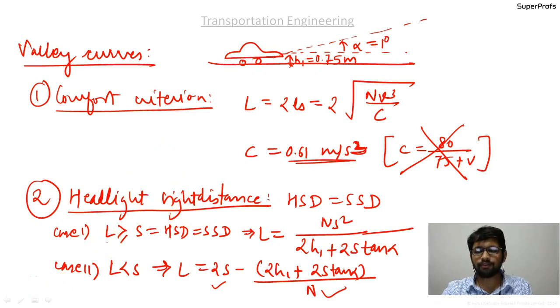So in this way we are done with the recap session. Guys, please understand that one question is bound to come from the highway geometry design in the GATE examination. Every year it comes. It is asked for 2 to 3 marks every year. So you should know all these formulae. So what I would suggest is that you study this topic twice or thrice thoroughly, so that you have no doubts left now. You have got sufficient time for the GATE examination. And what you do, you write all these formulae in a formula book.